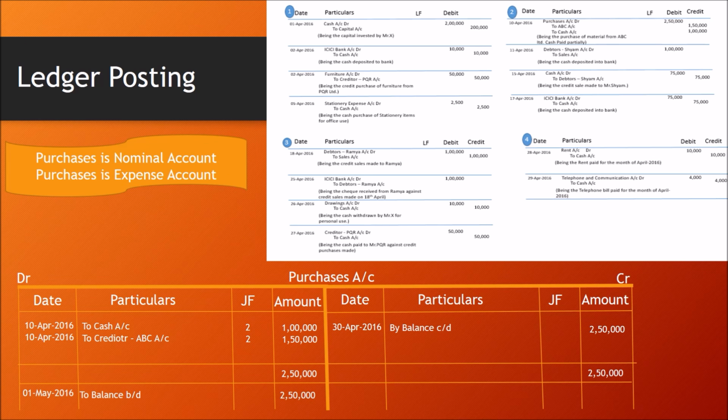Remember, purchase account is a nominal account and purchase account is an expense account. There is an argument where we need to treat purchase account as a real account and asset account, but for the time being, as the basics of accounting, you remember that purchase is a nominal account and purchase is an expense account. In higher studies, you will come to know why purchase account needs to be treated as an asset. That we will discuss in your higher studies. And purchase account always shows a debit balance.